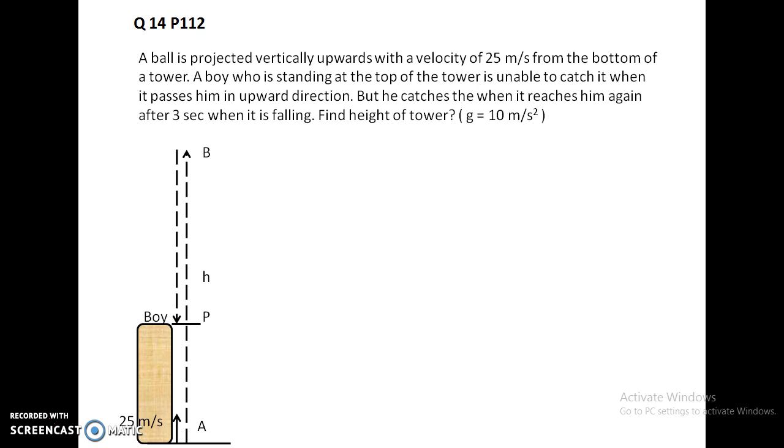So again, let's have a simple diagram to understand what the question is. As we see from the diagram, the ball is projected from the bottom of a tower, that is point A, with an upward velocity of 25 meters per second. The path of the ball is from A, it goes vertically up. When it is passing this point P, where the boy is, he is not able to catch it. The ball keeps going up, reaches the point B, maximum height, and again it starts falling. When it comes back again to point P, that's the time when the boy catches the ball.